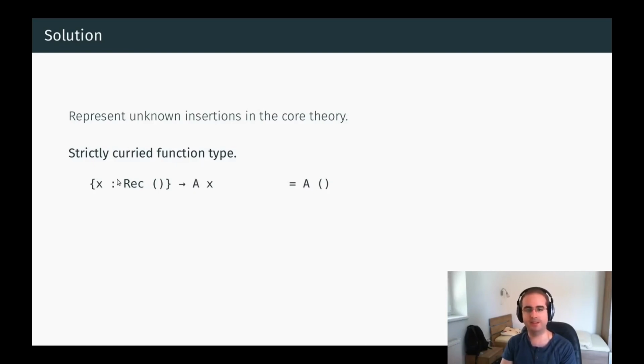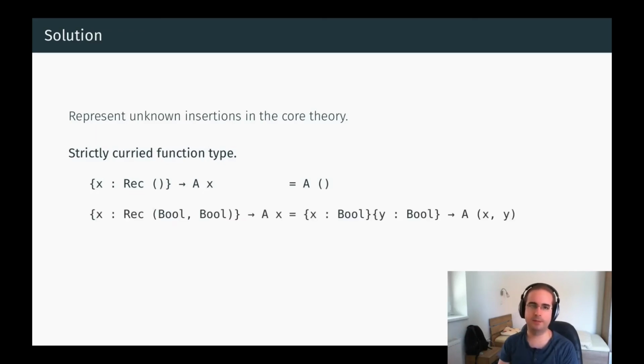The type on the left side has an empty record type as domain. We denote the record type as rec followed by a list of types. Here the list is empty, so we get the empty record type. This function type computes to just the codomain type, so the trivial function argument disappears.